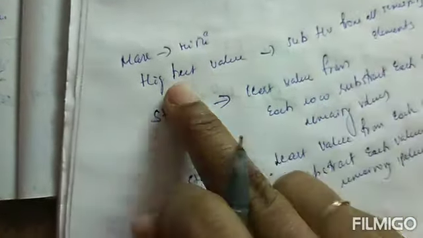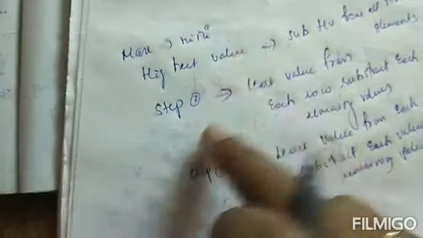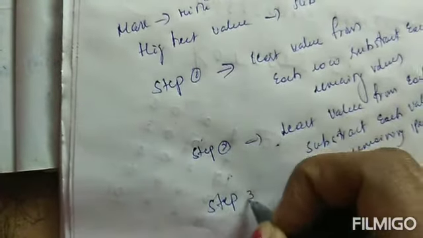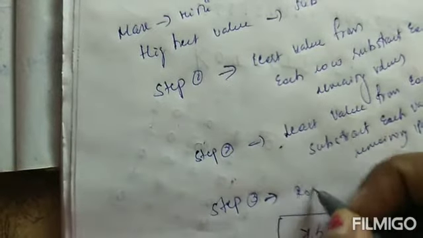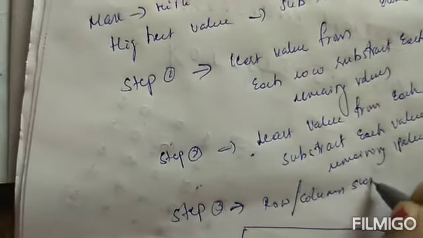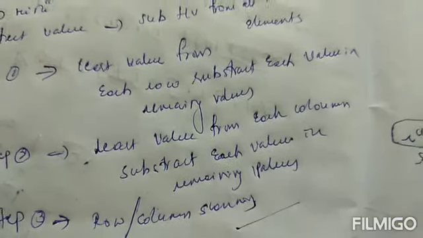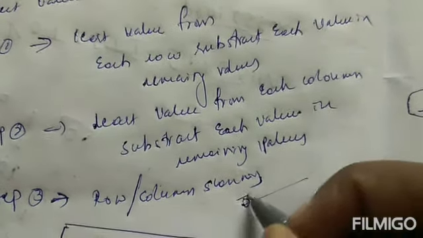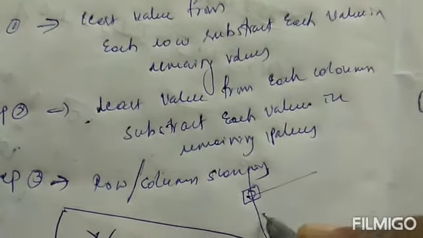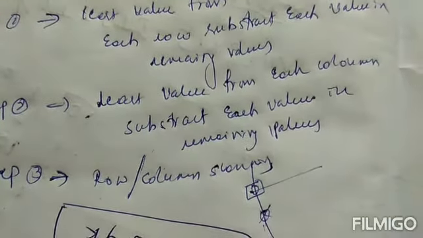Next, take the highest value and subtract all elements from it, and it will be converted from maximize to minimize. Then the third step is row scanning or column scanning. In row scanning, if you go row-wise, select a 0 in a rectangle and cancel the column-wise zeros.